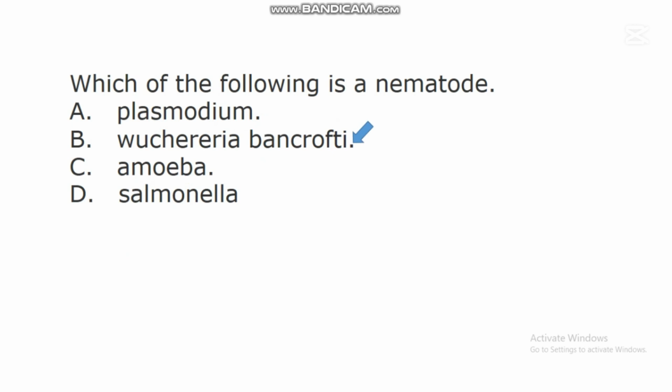Wuchereria bancrofti. Wuchereria bancrofti is a nematode that is transmitted by an insect vector. There is an insect called the female Culex mosquito. When a female Culex mosquito bites an individual, it will transmit this nematode called Wuchereria bancrofti, which gets into the system and begins to cause problems. So among these options, Wuchereria bancrofti is the only nematode.